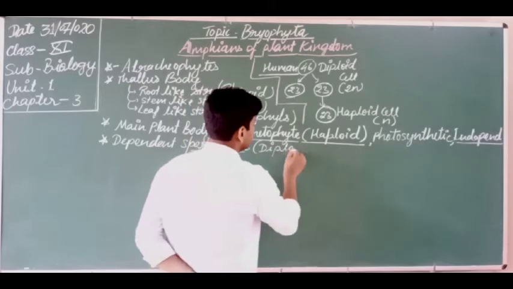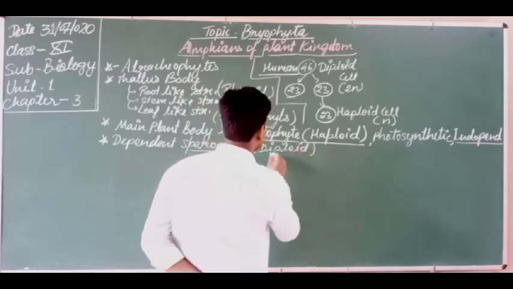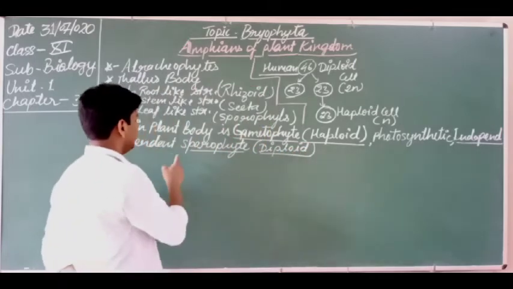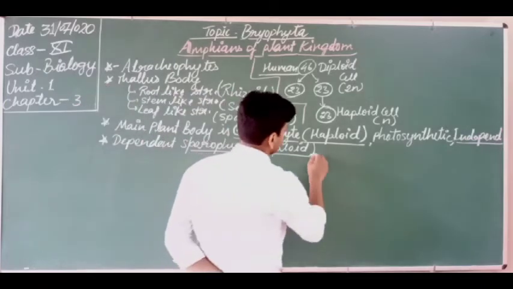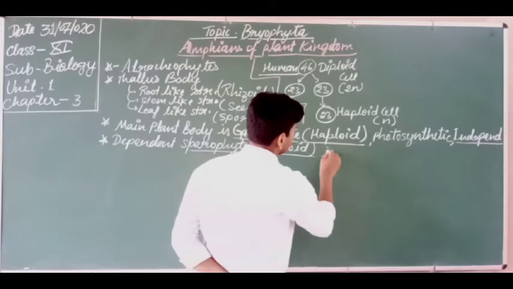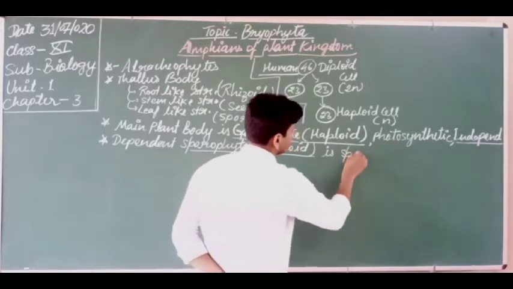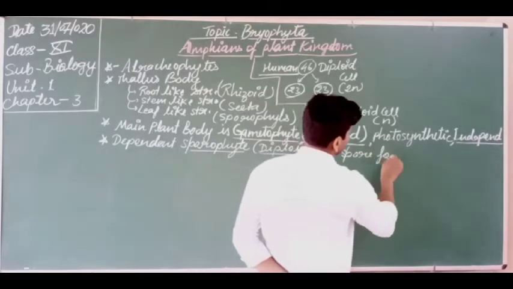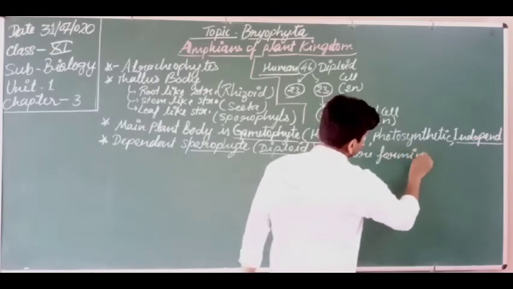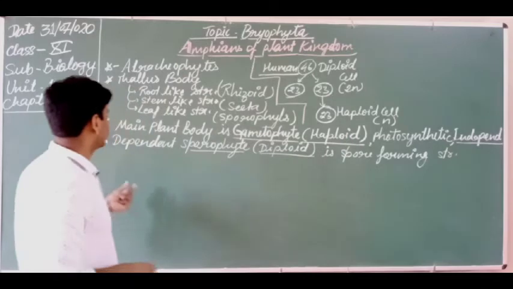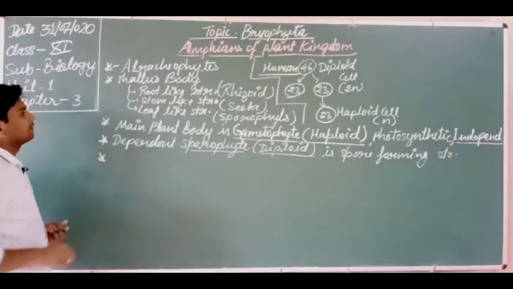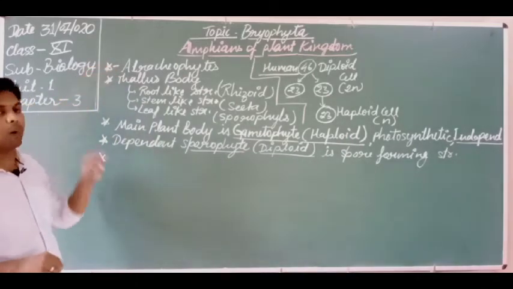So it is dependent and diploid, and the sporophyte is the spore forming structure. Got it?